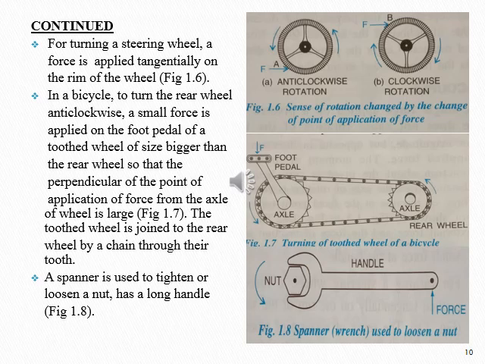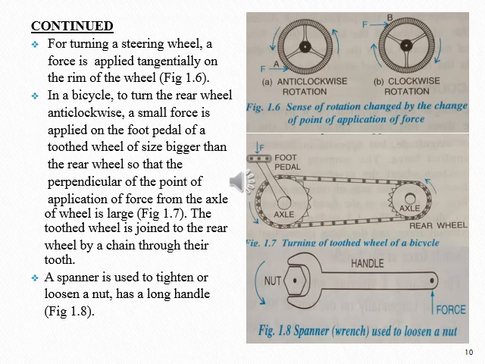A spanner, used to tighten or loosen a nut, has a long handle, shown in figure 1.8. A spanner is turned anti-clockwise to loosen the nut by applying the force in the direction shown in figure 1.8, while it is turned clockwise to tighten the nut by applying the force in a direction opposite to that shown in figure 1.8.